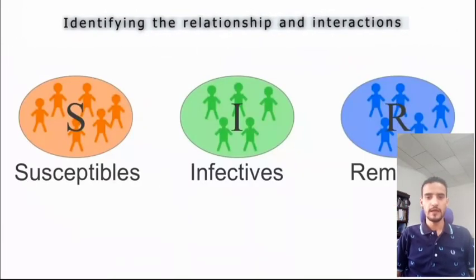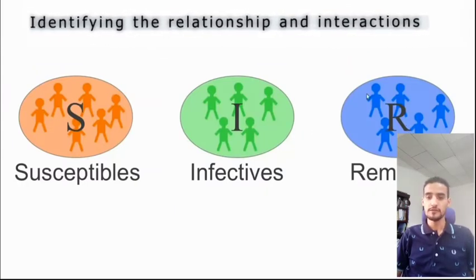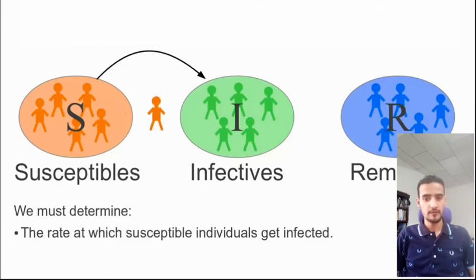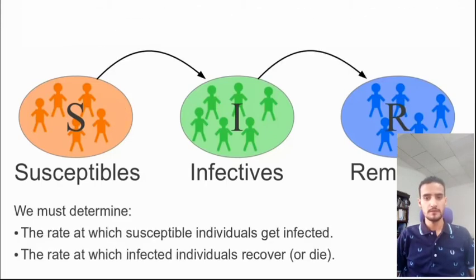Now we need to understand the relationship between these three groups. The virus attacks the susceptibles, the healthy people, and moves them up to the infectives group, and with time they are removed from the infected group as they recover from the virus or die.